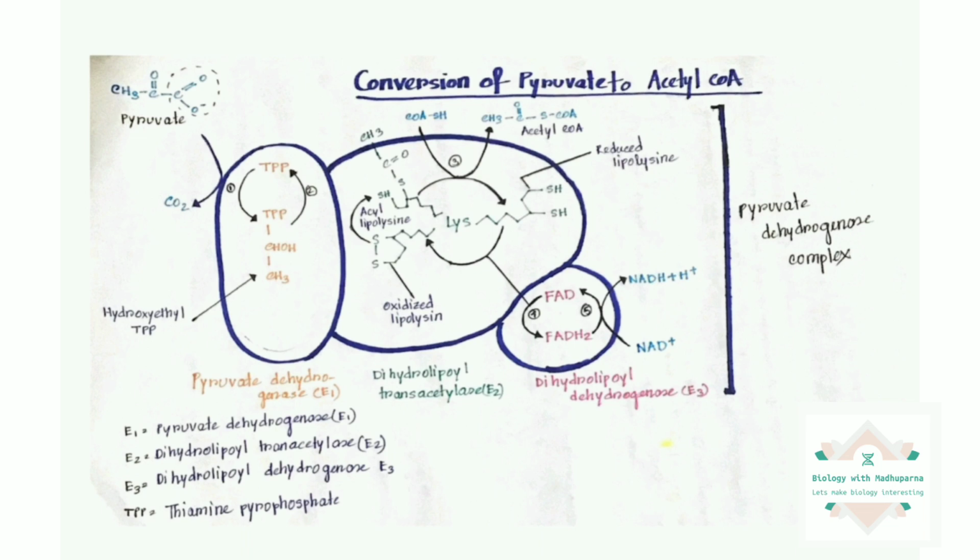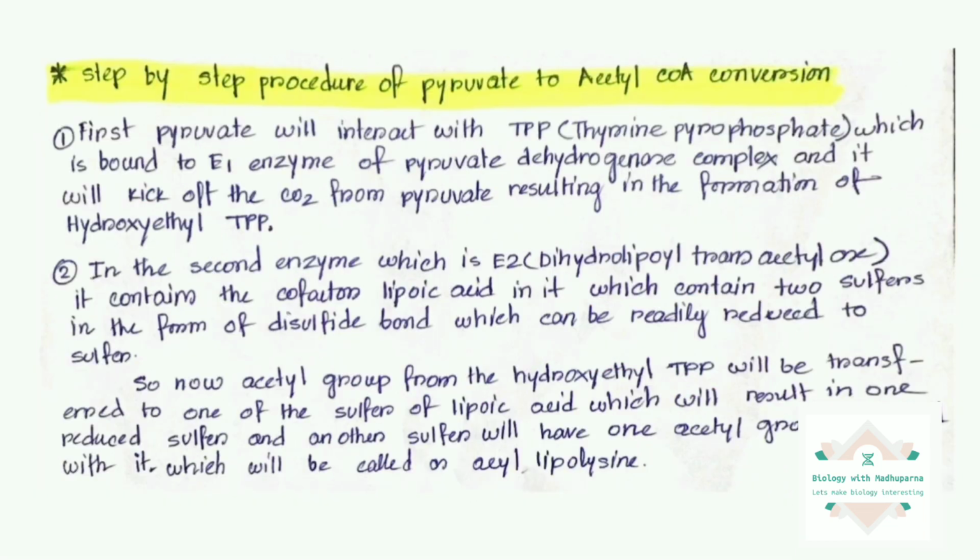After that, in the second reaction, we will go to the second enzyme, which is E2, named dihydrolipoyl transacetylase. E2 contains another cofactor.